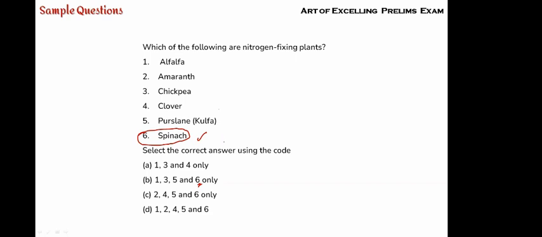Understood? Because for all the other statements, you have what? 6 is there. If 6 is not there, answer is A. Understood? Because spinach is not a nitrogen fixing plant. So automatically, you need not worry about what kulfa means, what amaranth means, or what alpha means. Really, you need not know. But I know spinach, because everybody knows it's the green which we consume. So if it is so, then the answer is fixed. Clear? So within no time, we can solve the problem.